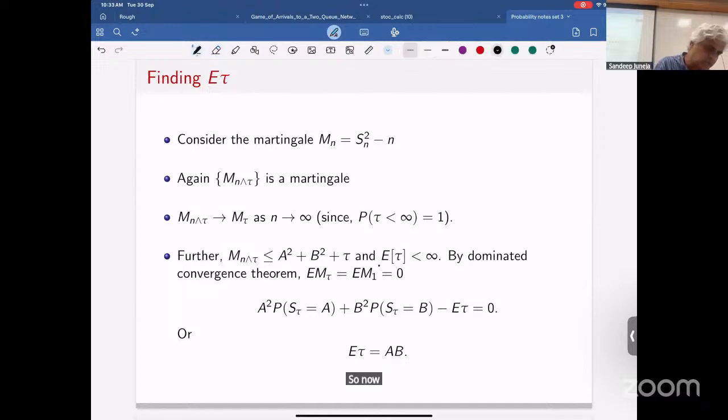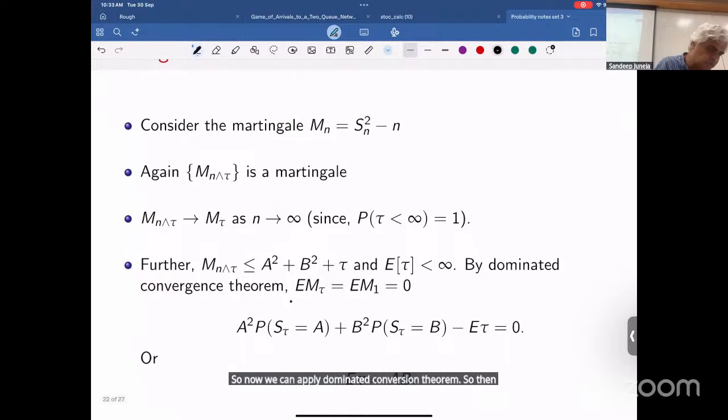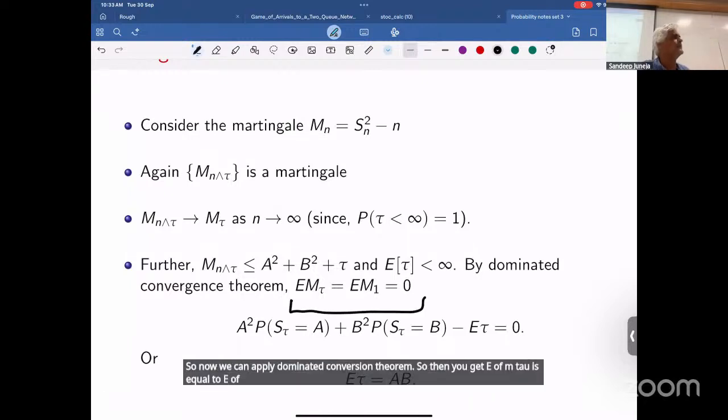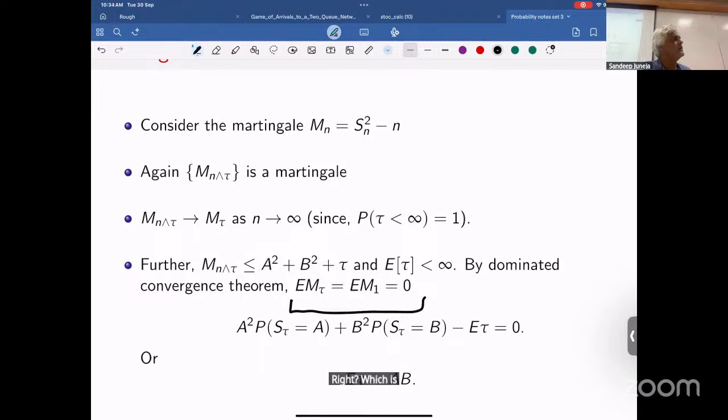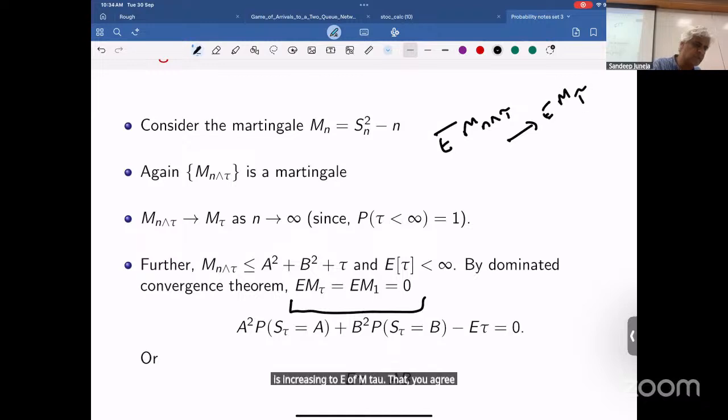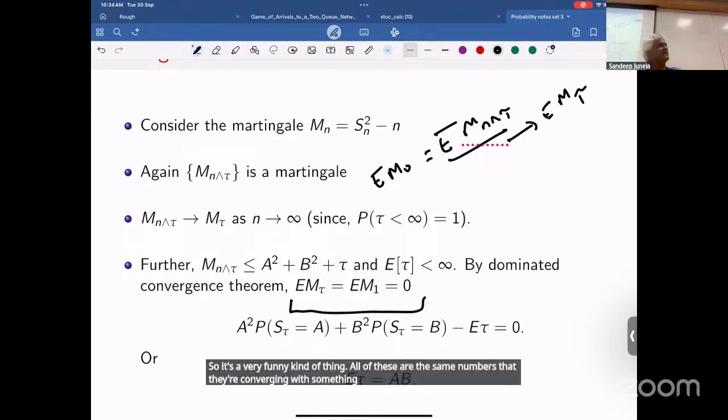So now we can apply the dominated convergence theorem. Then you get E of M tau is equal to E of M1, which is 0. Because E of M n min tau is increasing to E of M tau, you agree? And this is the same as E of M0 or E of M1. These are all the same numbers. It's a very funny kind of thing. All of these are the same numbers, they're converging to something, that must be the same number. It's just a nice way to prove it.